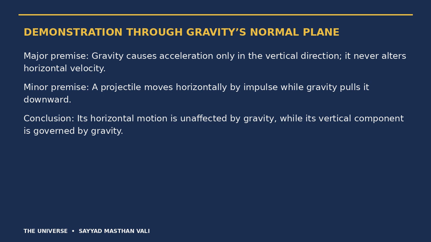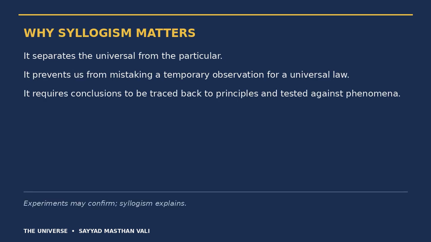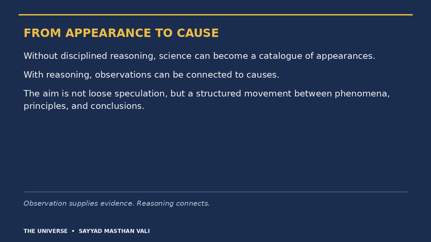Why does syllogism matter? It forces us to separate the universal from the particular. It prevents us from mistaking a temporary observation for a universal law. It requires us to trace conclusions back to principles, and test them against phenomena. Without disciplined reasoning, science can become a catalogue of appearances. With reasoning, observations can be connected to causes.